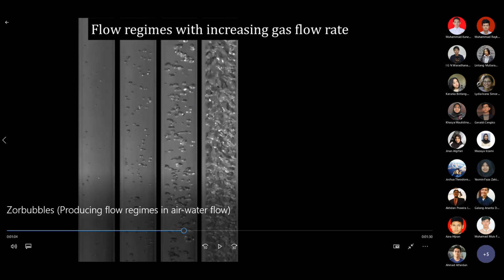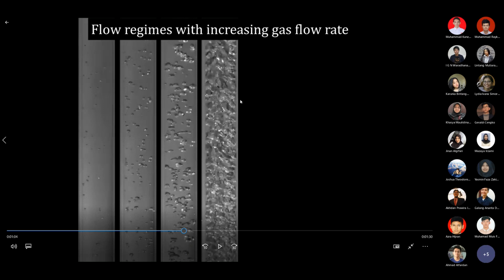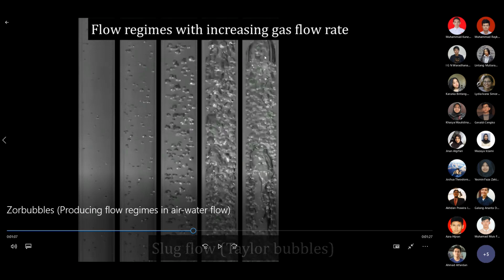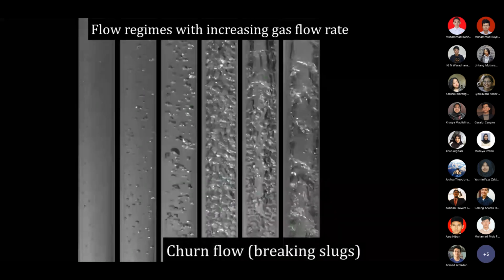See over here, even the left part of the pipeline and the right side of the pipeline may not be evenly distributed, because the interaction of forces could be different at one wall compared to the other side of the pipeline. Now you can see a slug flow. That's the slug, a big bubble, but over here it still behaves almost like a sparse bubbly. Sometimes we will get a big slug where the size is bigger than usual.